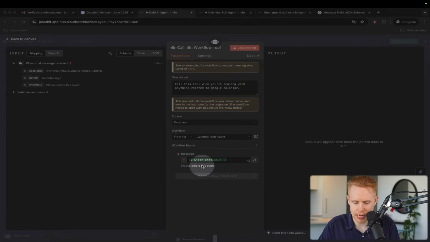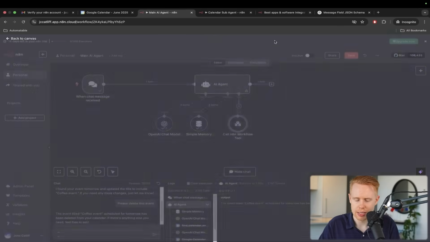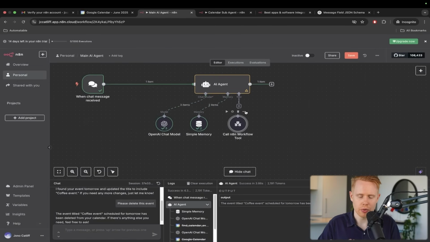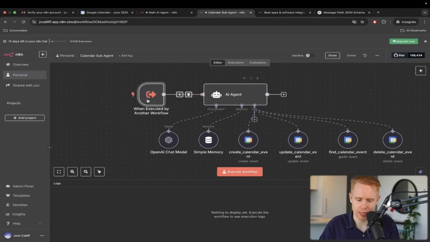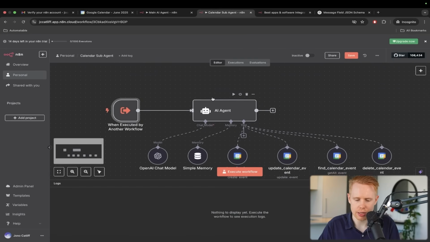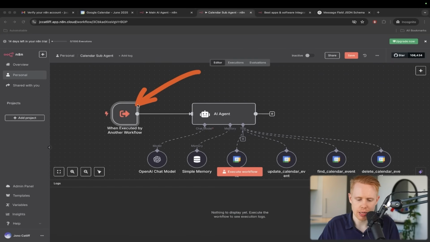And we can see it passes in "please delete the event" down here. So what's going on now is we're passing data from the main AI agent to the secondary AI agent down below here. And the only other thing that needs to happen is we need to make sure that when we're receiving the data from this, we are also passing it into this AI agent.